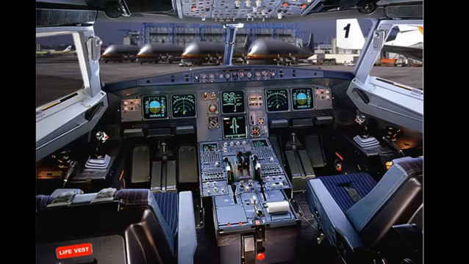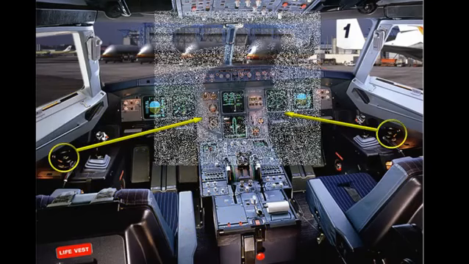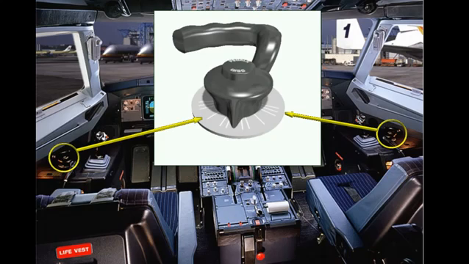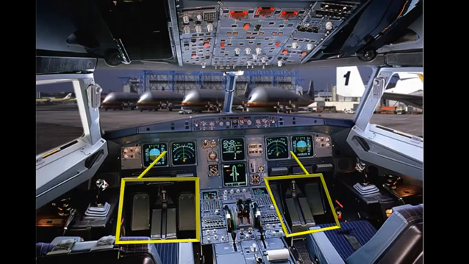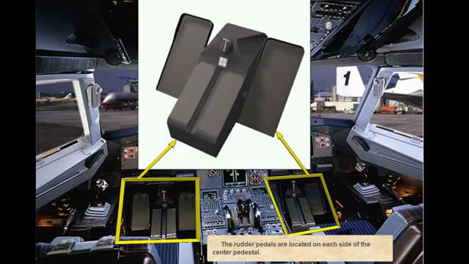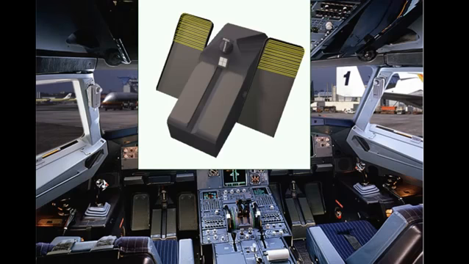The steering hand wheels are located on each side of the cockpit, so either pilot can taxi the aircraft. The rudder pedals can also be used to steer the aircraft. The rudder pedals are located on each side of the center pedestal. Manual braking is provided using the top of the rudder pedals.